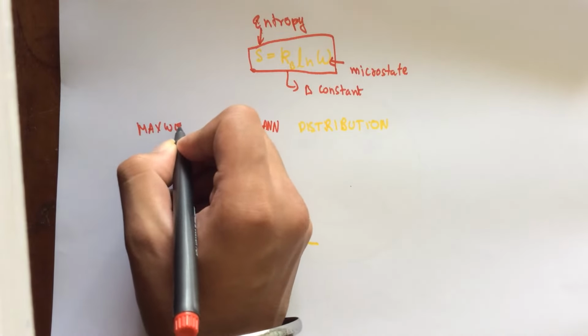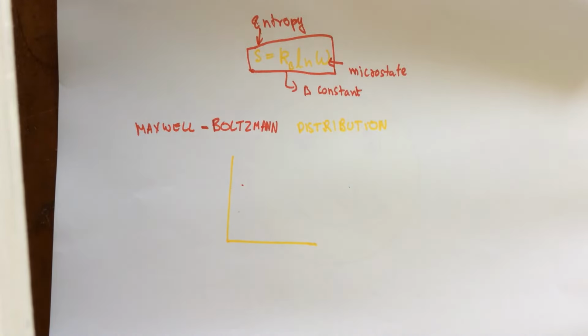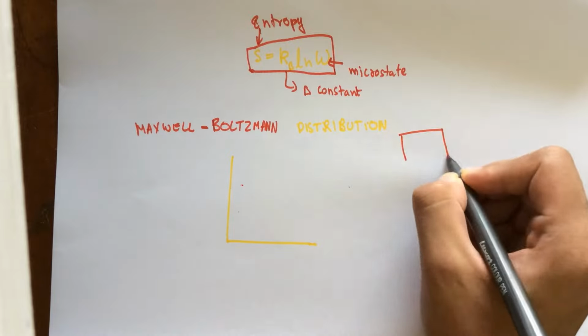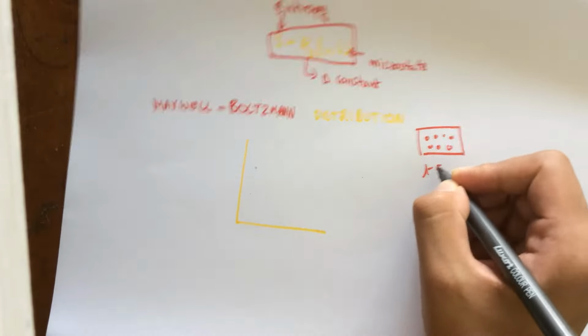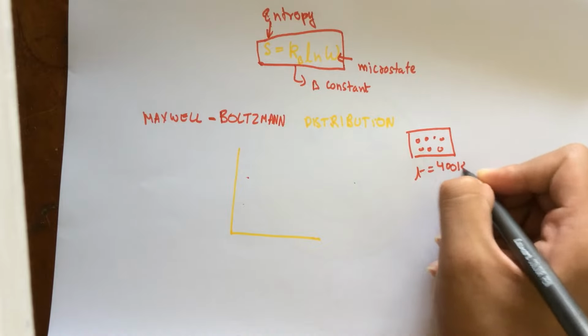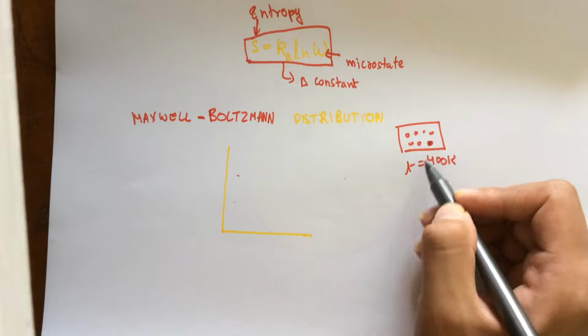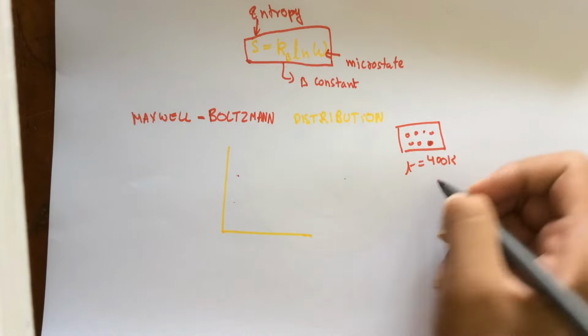Now, Boltzmann, as I said, was a great believer in the atomic theory in general. And he wanted to explain this through gases. So he believed that if I have a container with gas molecules with a temperature of, say, 400 Kelvin, that does not specifically mean that all the molecules within this gas are moving with that amount of energy of 400 Kelvin.